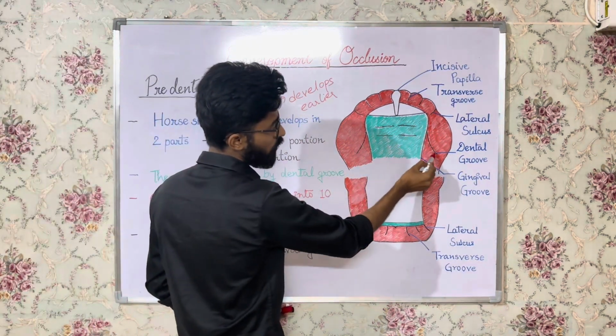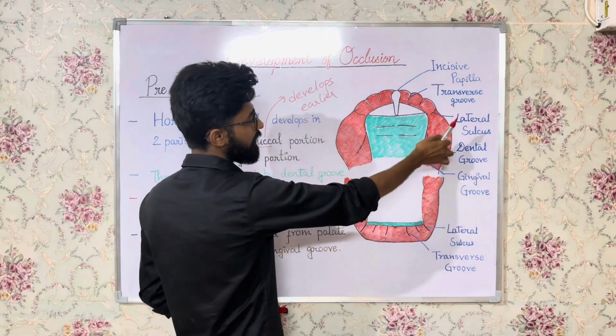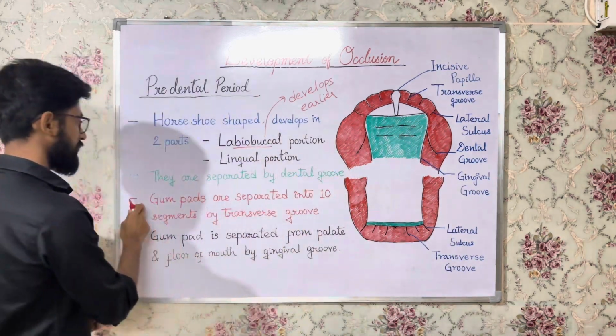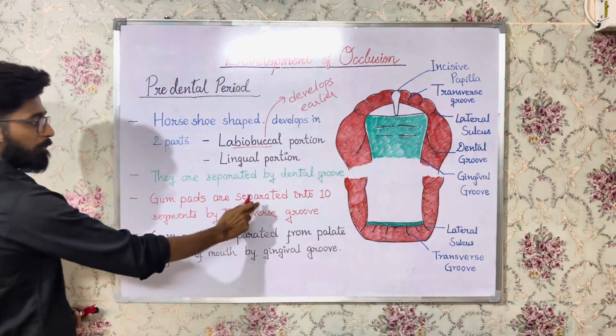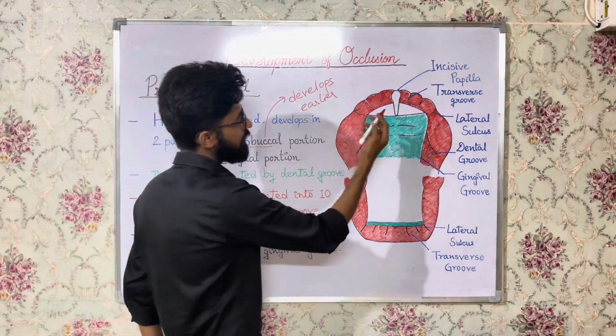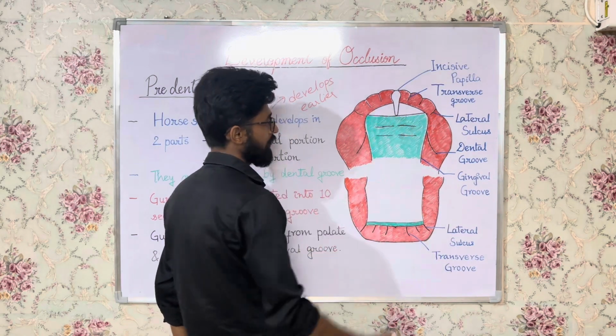This is the dental groove. You can see it here. The dental groove separates the labiobuccal portion from the lingual portion, right? And next, gum pads are separated into 10 segments by transverse grooves. These are the transverse grooves. This one, this one, this one. These are the transverse grooves.